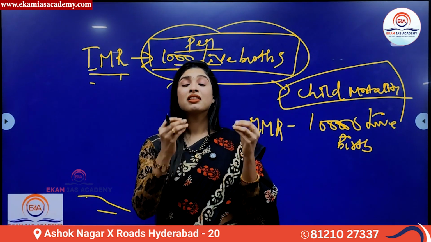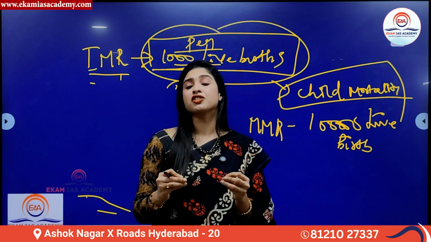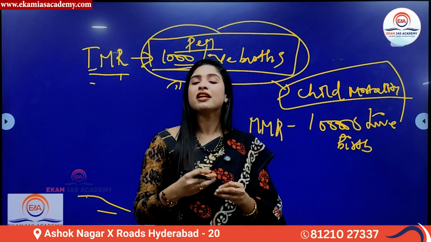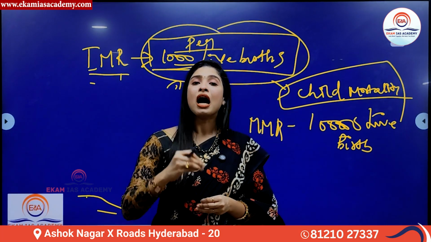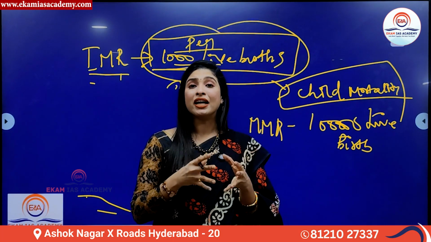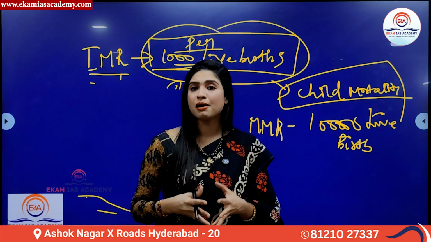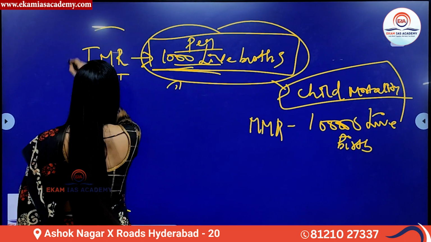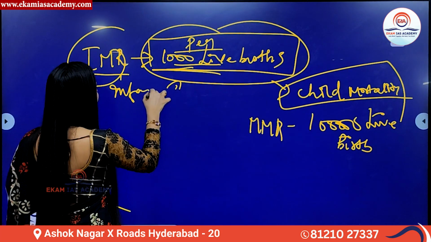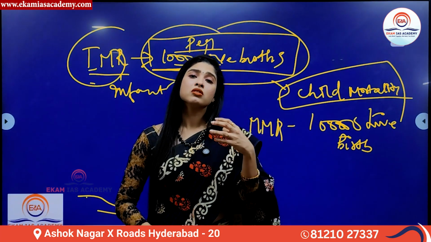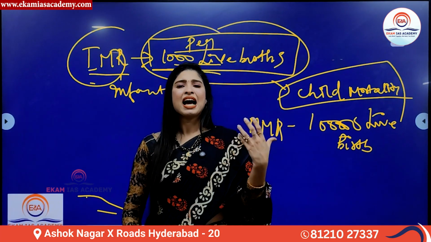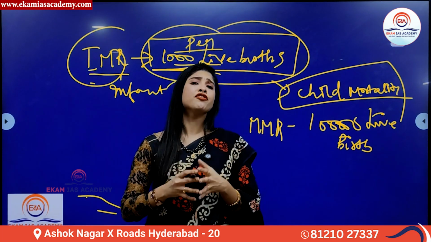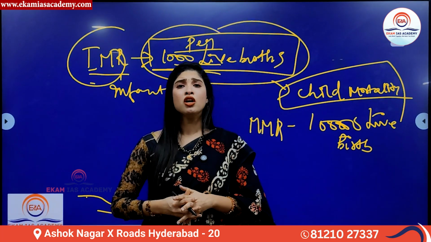In simple terms, it is the number of deaths of infants or children per 1,000 live births. To make it even simpler, how many children are dying under 1 year of age after they are born, calculated per 1,000 live births. That is called infant mortality rate. Now, infant mortality rate has been declining over the years. The government has taken a lot of conscious policy and efforts to do the same.